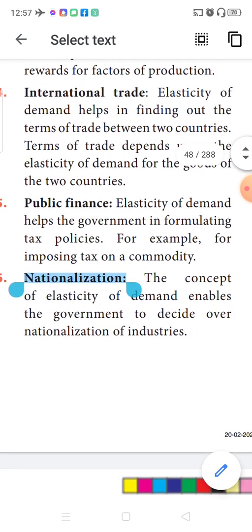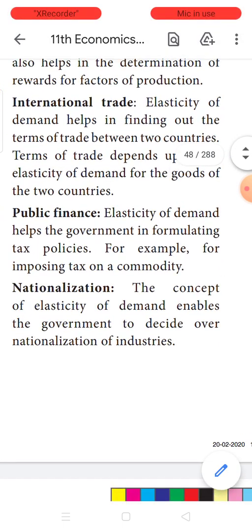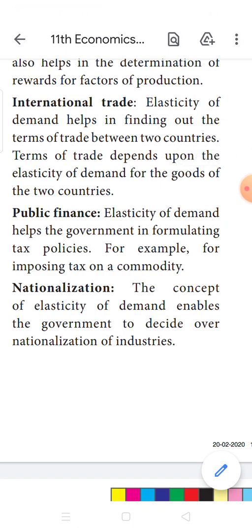Next is public finance. Whenever we talk of public finance, it is related to the functioning of the government and the formulation of tax policies. For commodities which enjoy inelastic demand, they can fix a high tax percentage. Heavy tax could be imposed. So for imposing tax on a commodity, it is easy for us to fix the tax if we know whether the product enjoys elastic demand or inelastic demand.